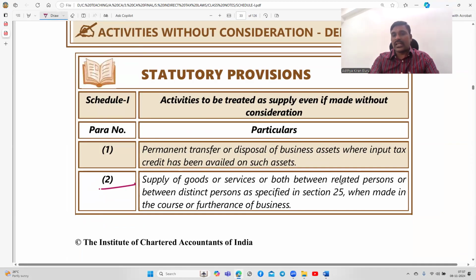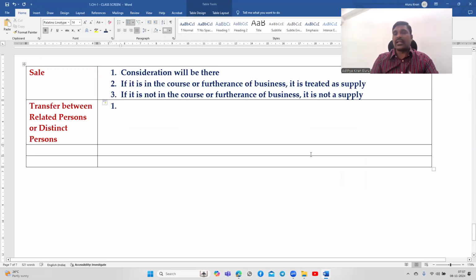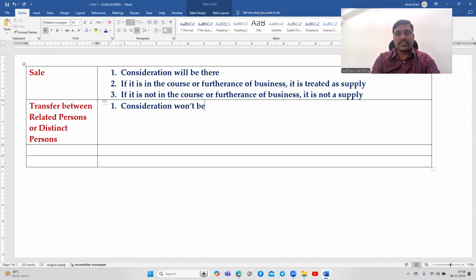Supply of goods or services between related persons or distinct persons. All these supplies are made without consideration. Therefore, when I say transfer between related persons or distinct persons, consideration won't be there, but still it is treated as a supply if it is in the course or furtherance of business.